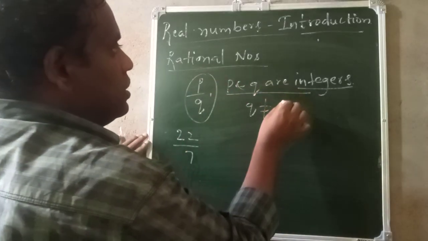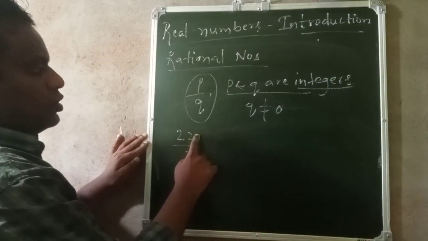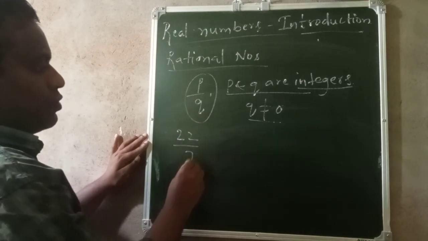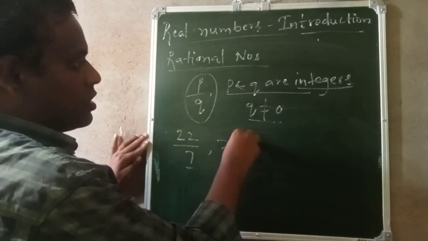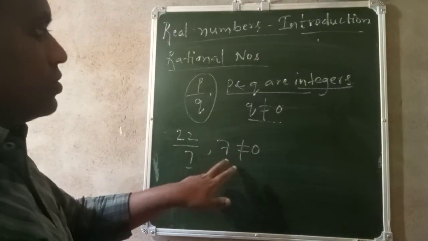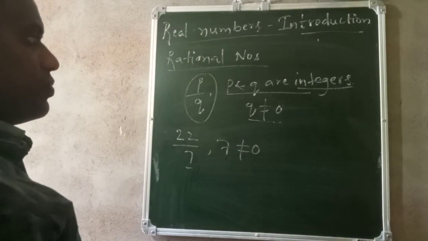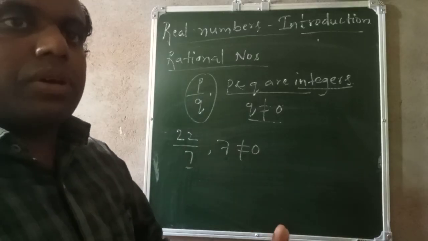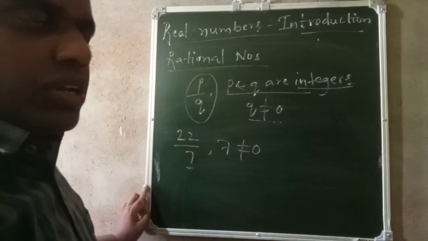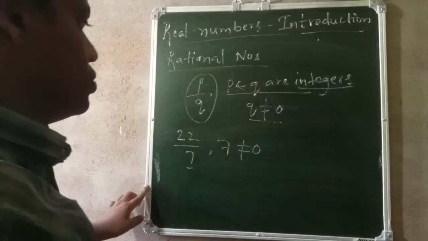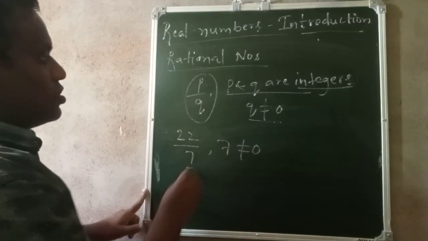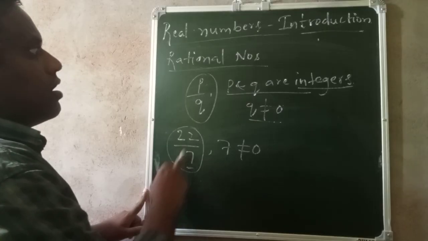Next, P and Q should be integers. So 22 and 7 are integers. So another condition, Q is not equal to 0. In place of Q we have 7. See, 7 is not equal to 0. Correct? 7 is different, 0 is different. So definitely this 7 is not equal to 0. So for a rational number, there are 3 conditions: P by Q form, P and Q should be integers only, and Q should not be equal to 0. So this is the example. 22 by 7 is a rational number.